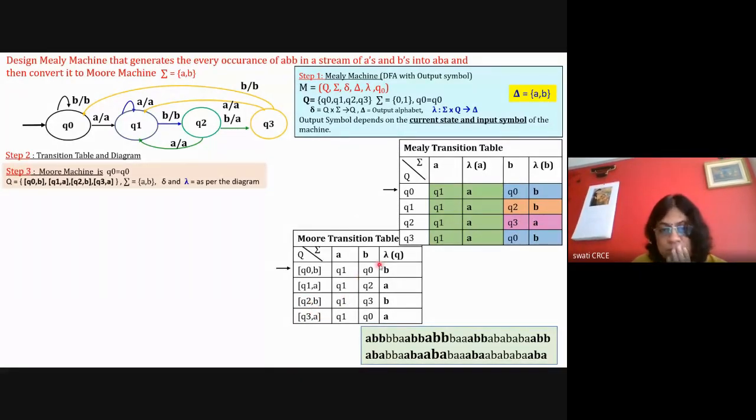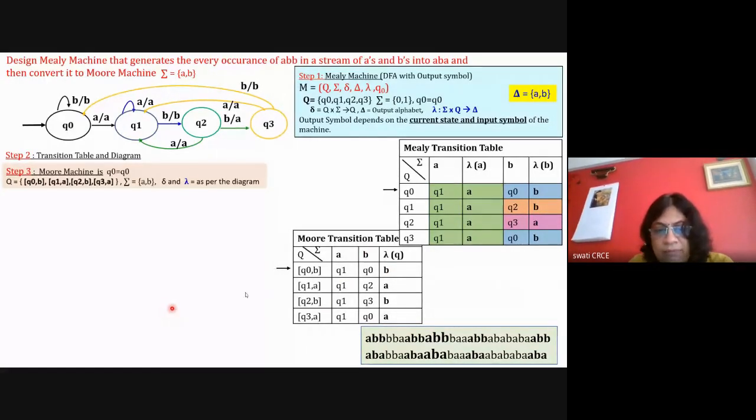And then the delta is the same. All Q1s are here, so copy that delta transition. Here Q0, Q2, Q3, Q0. You just have to take the same as it is. Only here you are writing lambda. And now once the table is ready, you draw the diagram from the table.